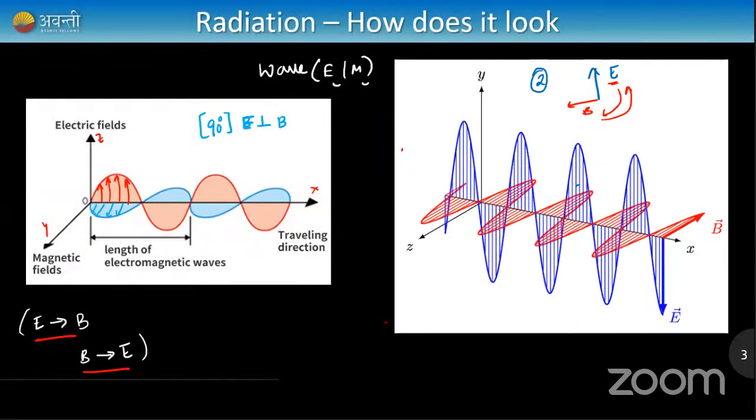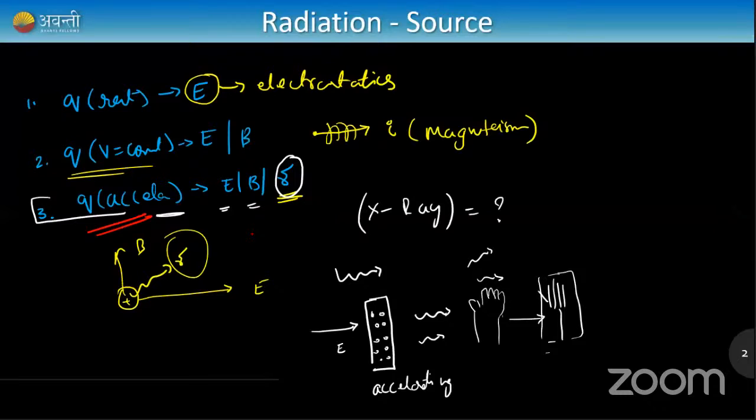So two things, sorry for repeating it again. Charges at rest give out electric field. Charge at constant velocity gives electric field and magnetic field. Charge accelerating gives electric field, magnetic field, as well as radiation. So now in this chapter, we're going to talk about this radiation, which is given by accelerating charges.